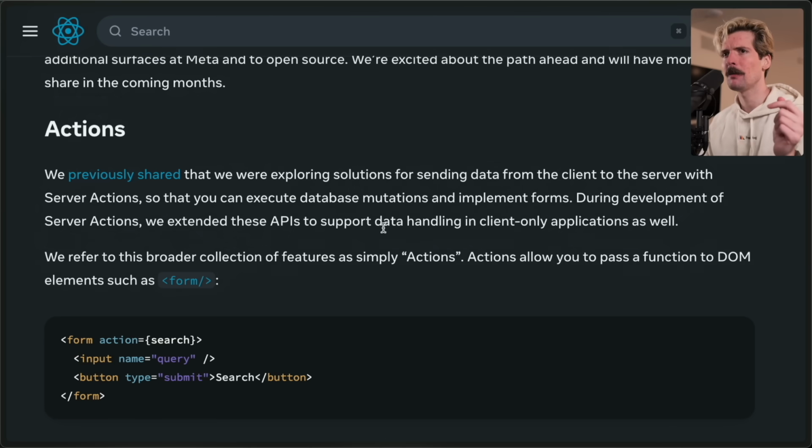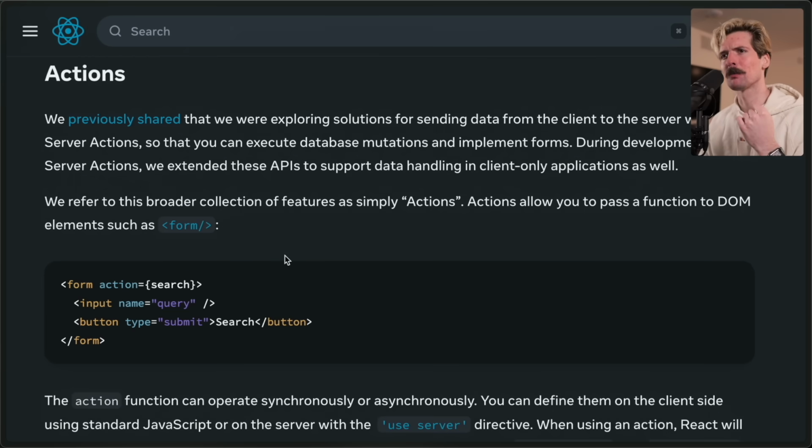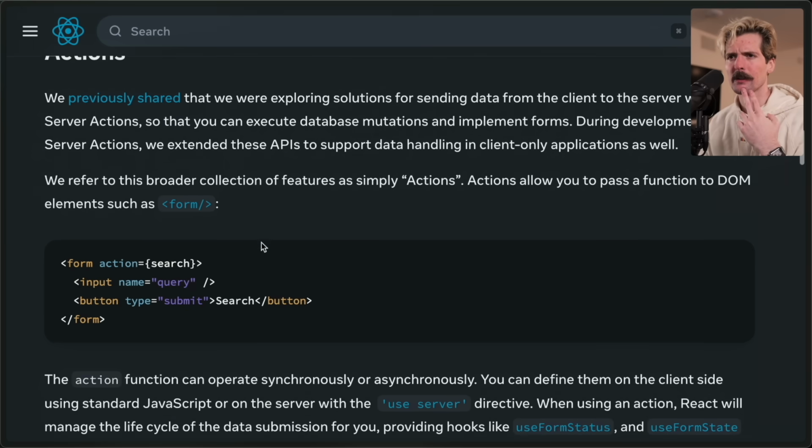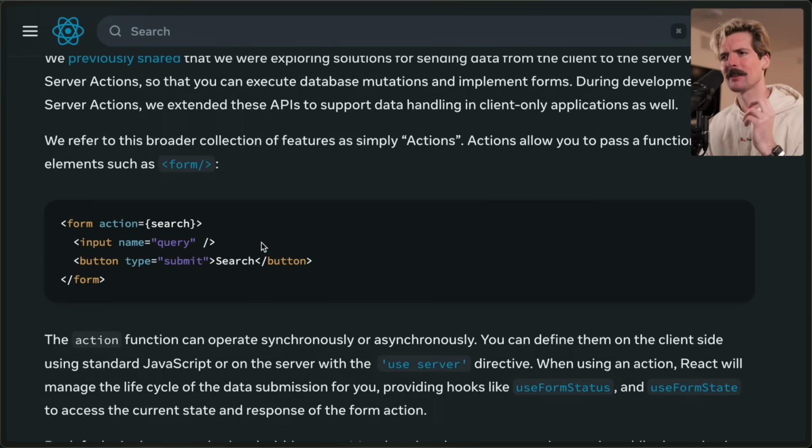Important stuff. During development of server actions, we extended these APIs to support data handling in client-only applications as well. Oh boy, they're formally blessing the use case of using server actions for client stuff. We refer to this broader collection of features as simply actions. Actions allow you to pass a function to DOM elements, such as form. So this is for Reactless JavaScript in a way.